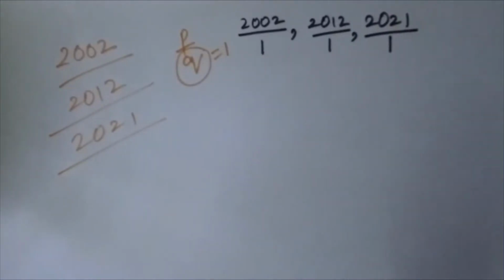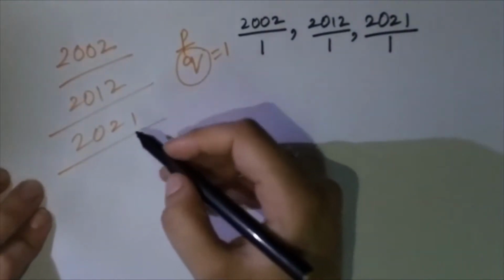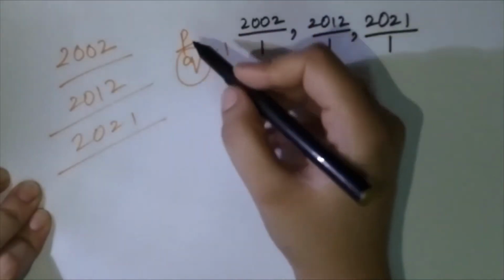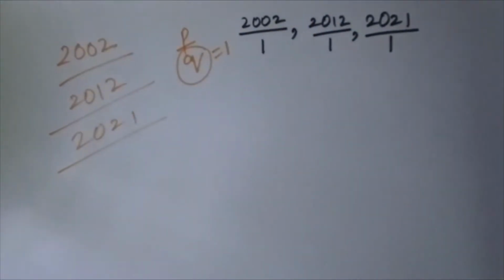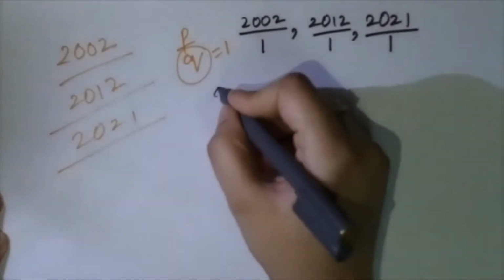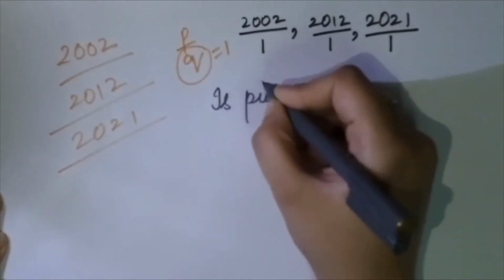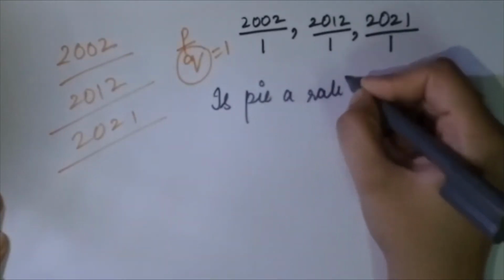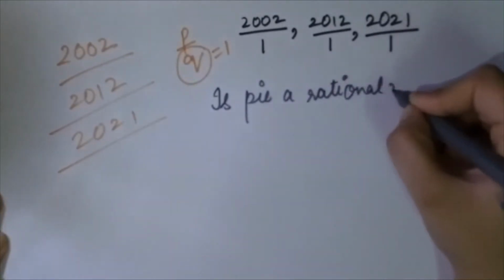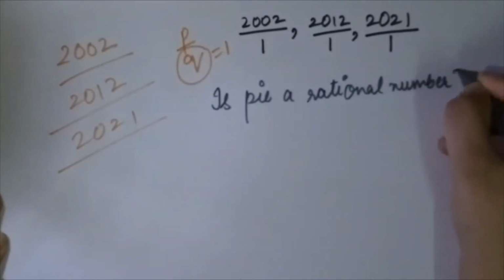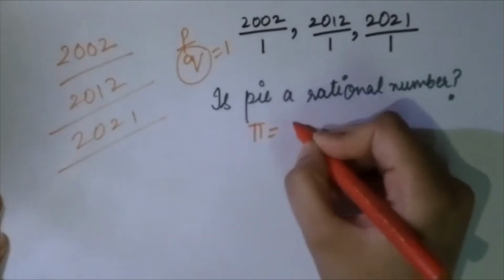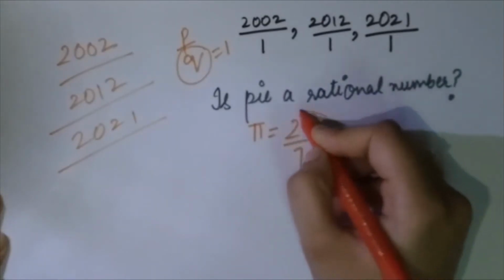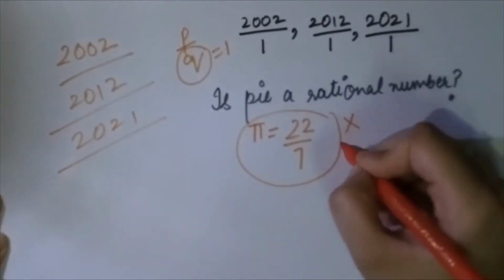I hope it is very simple and understandable how to find what is a rational number. Just a simple concept, P by Q form, where Q is not equal to 0. One more very important question which comes in the exam: is pi a rational number? Oh God, this is a question which confuses most of the students because we know that pi is equal to 22 by 7, but this is not correct.